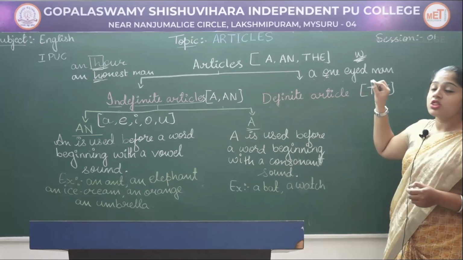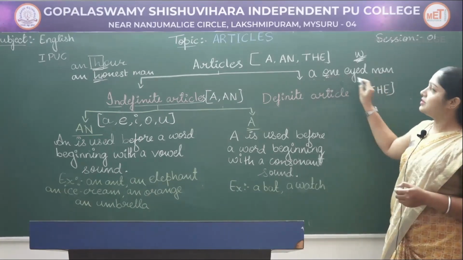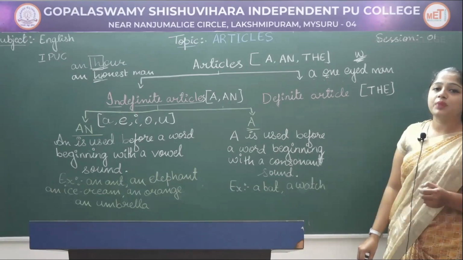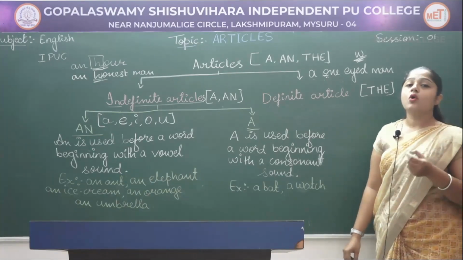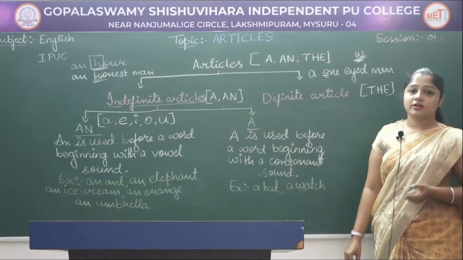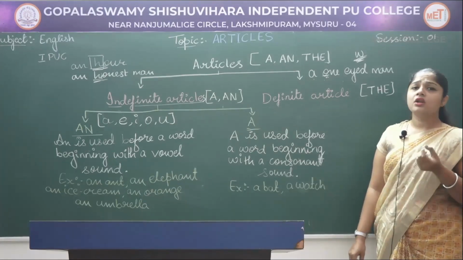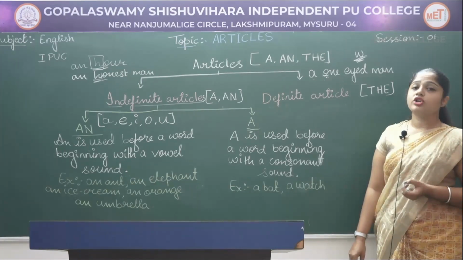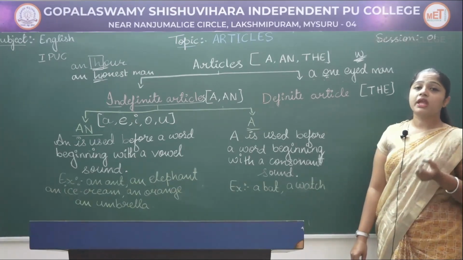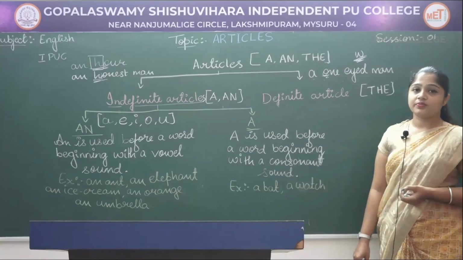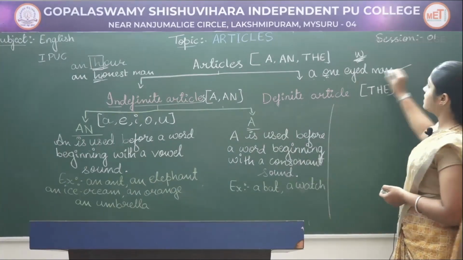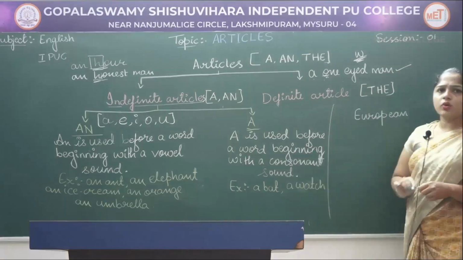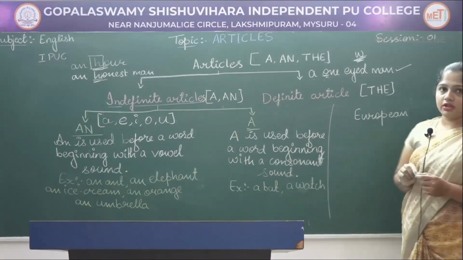Okay, it is not an one-eyed man, it is a one-eyed man. One more example, a one rupee coin. She had a one rupee note, or she had a one rupee coin with her. So a one-eyed man, that is because of the W sound. Okay, over here, European.